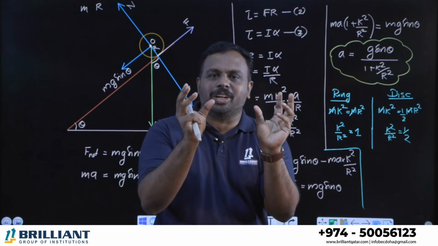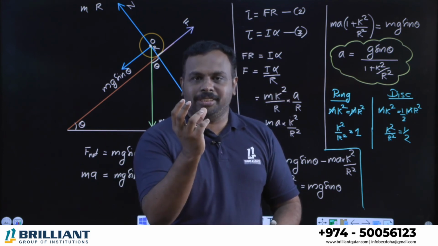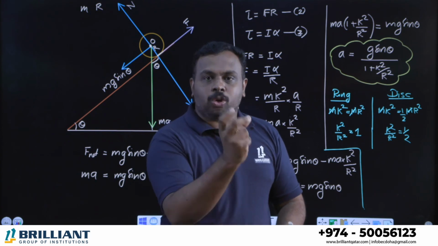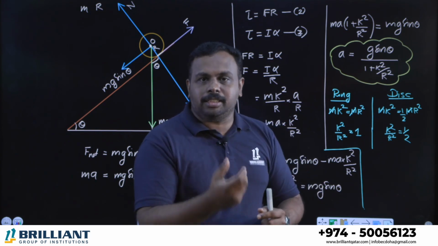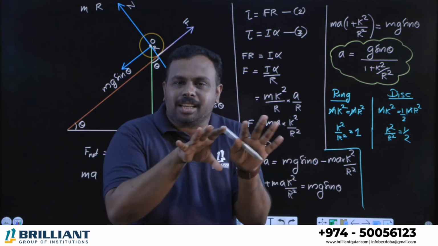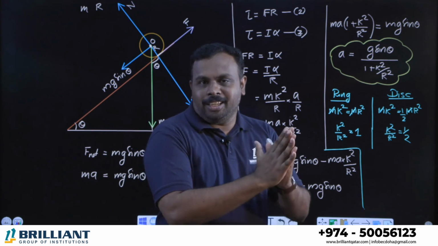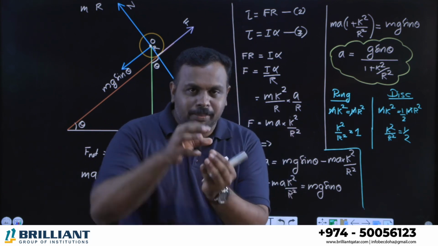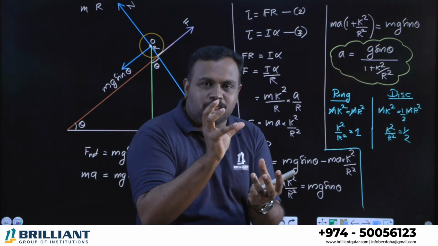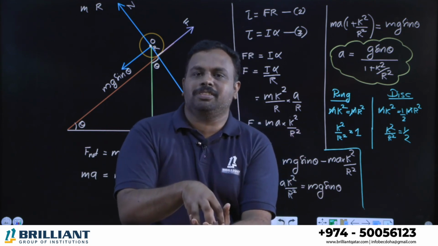So think about a raw egg and a boiled egg, and make them rotate. Boiled egg means it's purely solid, mass is distributed everywhere. Raw egg means inside it is in liquid form. So when you rotate it, the liquid will move to the side, just like a hollow sphere, which means its moment of inertia will be more. Boiled egg is in solid form, so it's just like a solid body, like a disk. Mass is distributed everywhere, right? So its moment of inertia will be less.